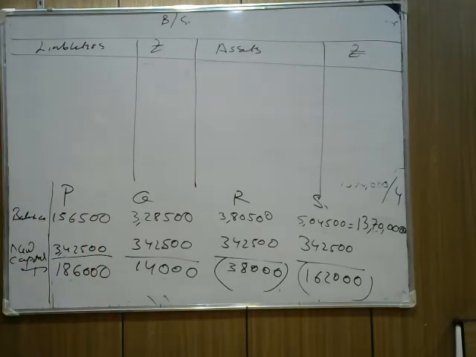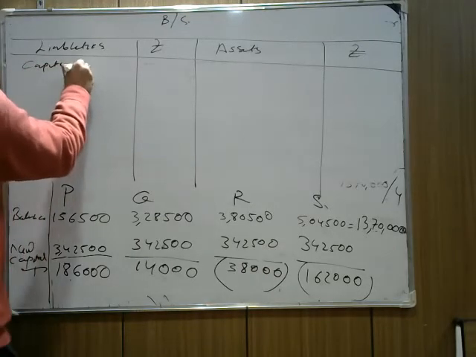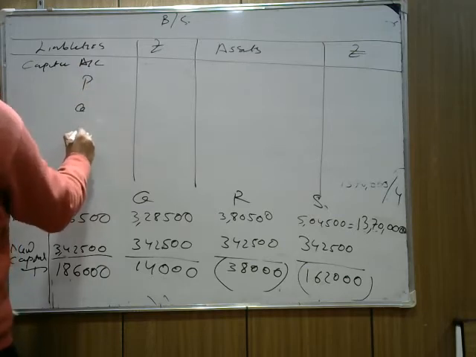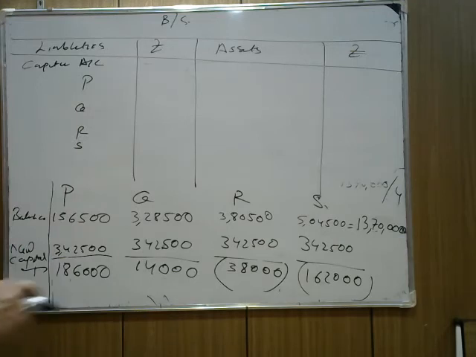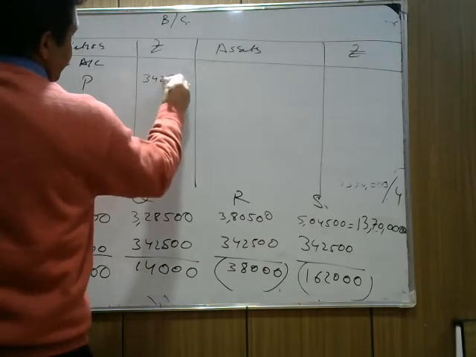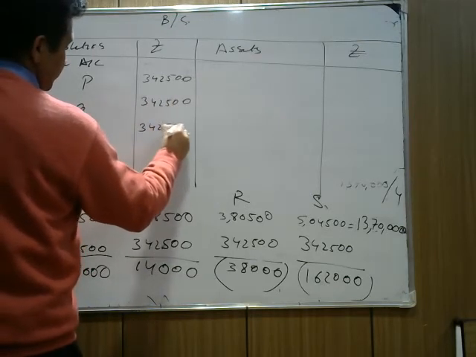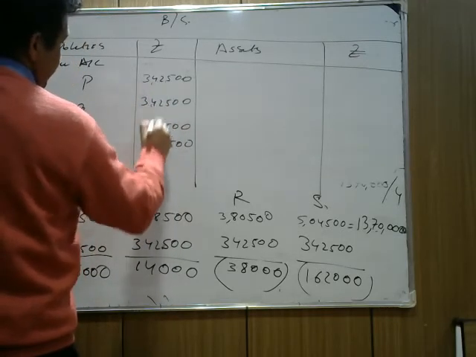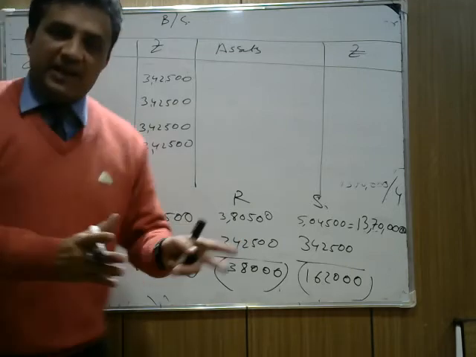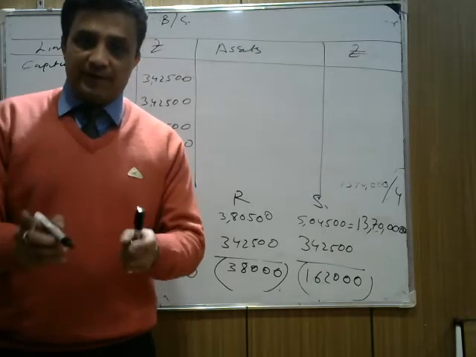As per the question, the capital of the new partners is in the capital account: new partners P, Q, R and S. Now check what the capital of P, Q, R, S is. As per this, we have done it. The new capital is 3,42,500 for P. Again 3,42,500 for Q. For R, 3,42,500. For S, 3,42,500. Is that clear? Because they are all bringing an equal amount of capital, each partner is bringing 3,42,500. Is that clear now?